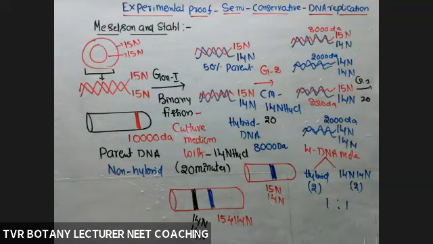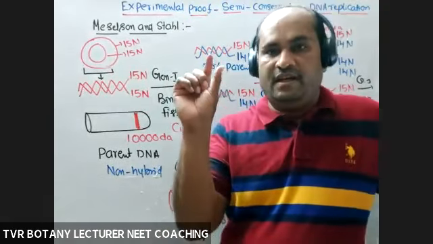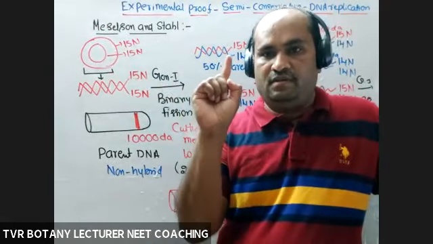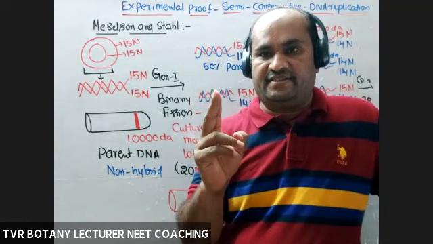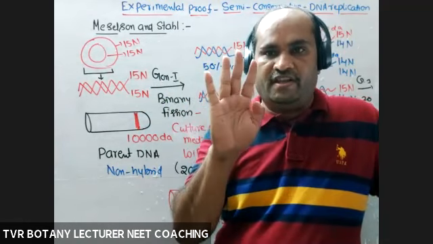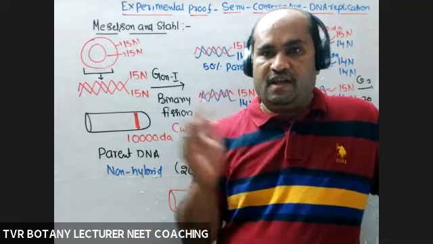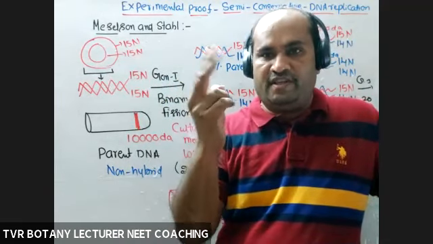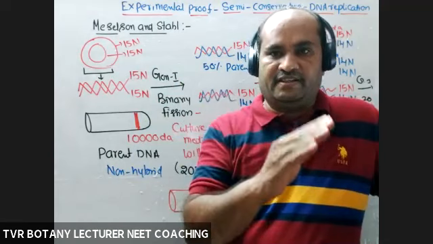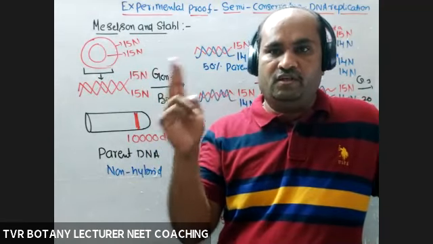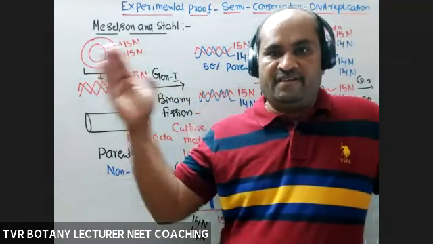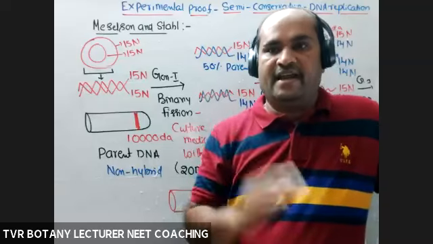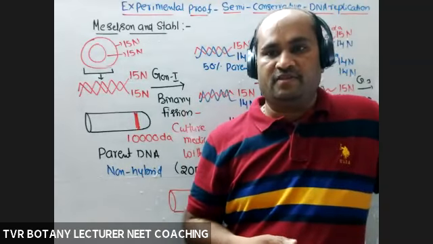Okay. Now, simply follow one thing. One DNA molecule. One generation. How many DNA molecules? Two DNA molecules. Second generation, two DNA molecules into four DNA molecules. And continue it. So 1 into 2, 2 into 4, 4 into 8, 8 into 16. Continue it. 20 minutes, 20 minutes, 20 minutes, 20 minutes. After 80 minutes, how many DNA molecules possible?